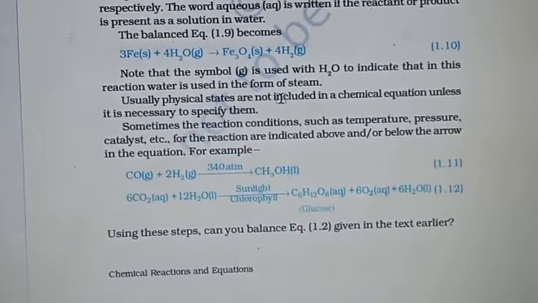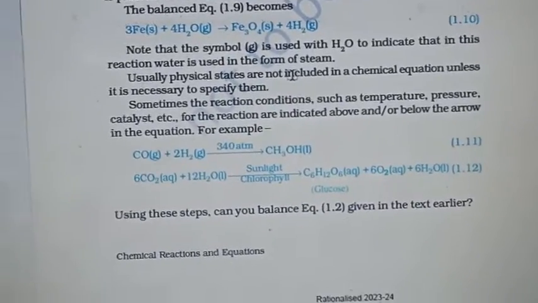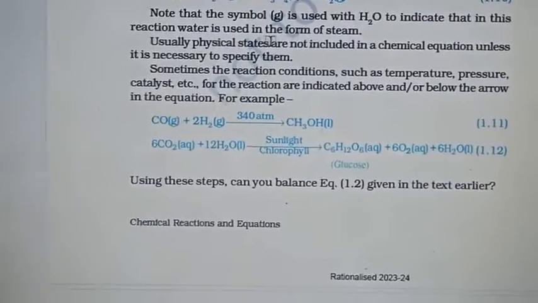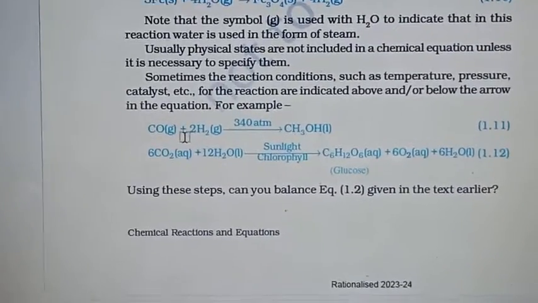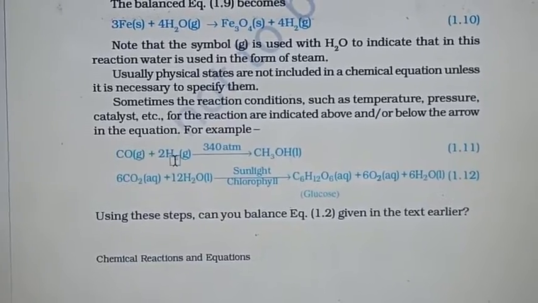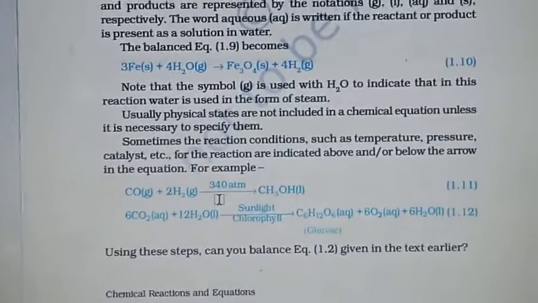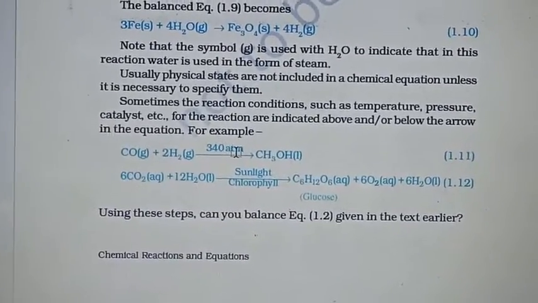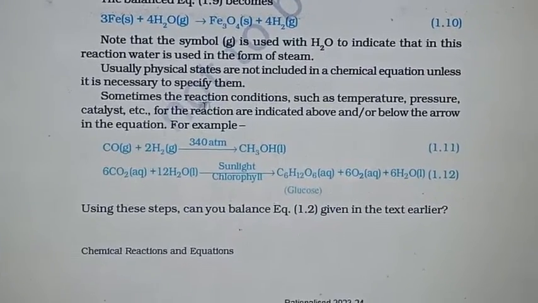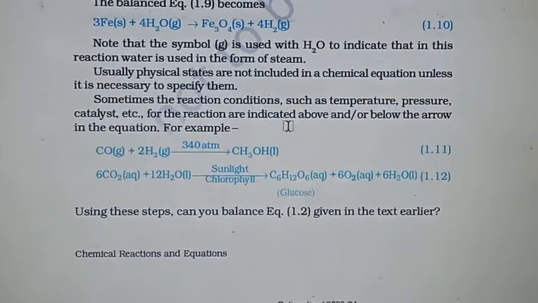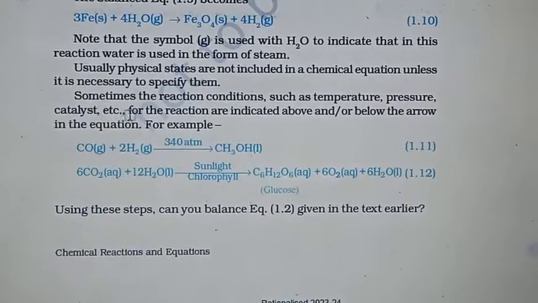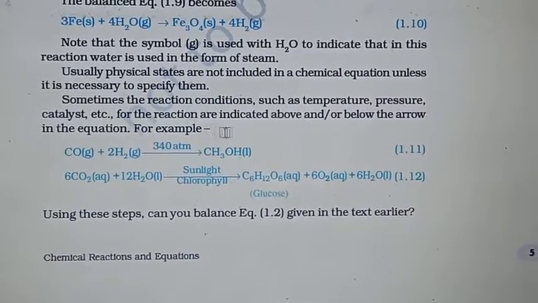Next equation we can see: reaction of carbon monoxide gas with 2H2 gas at 340 atmospheric pressure. These are the reaction conditions. So temperature, pressure, catalyst, etc. for the reaction are indicated above and below the arrow.